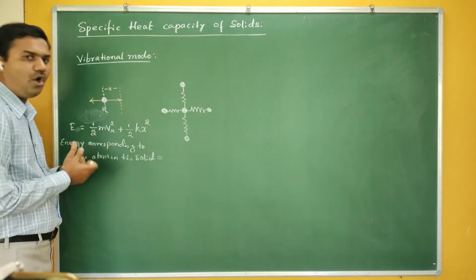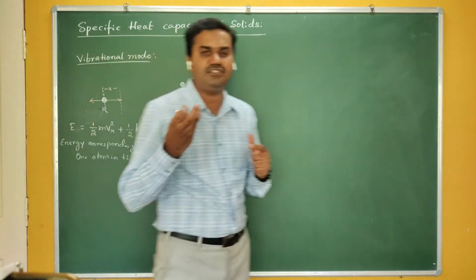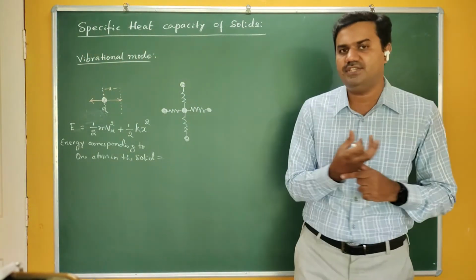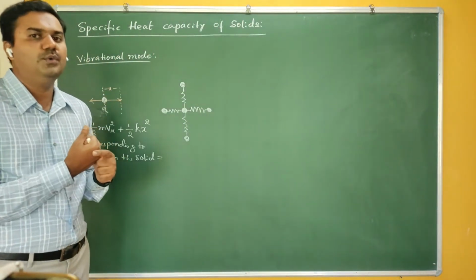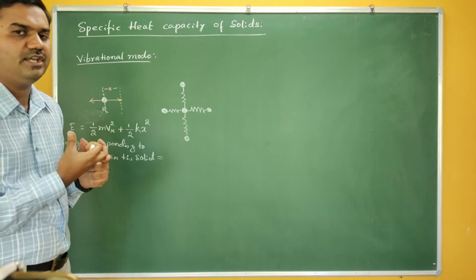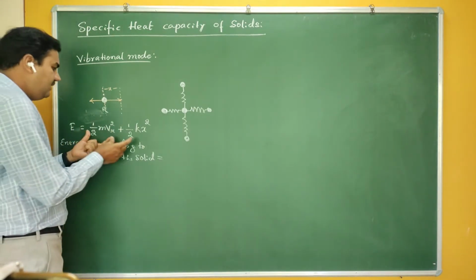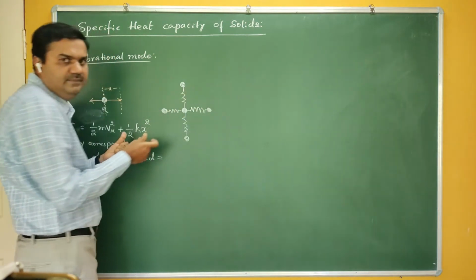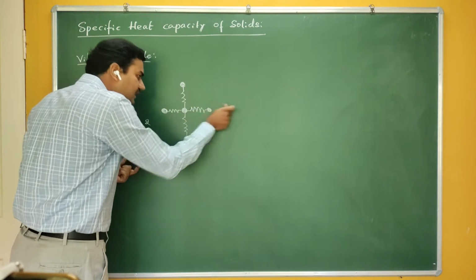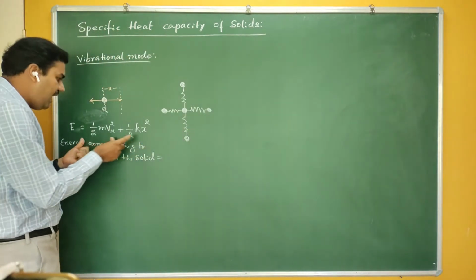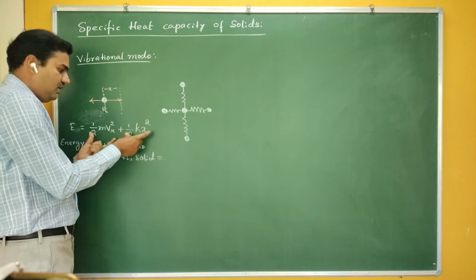If I use the law of equipartition of energy, it says that energy is equally distributed among various degrees of freedom, and in each degree of freedom, the energy is half kT. If we take the one dimensional harmonic oscillator, if the atom is oscillating in the x direction, then it can have two types of energy, one kinetic and second potential.